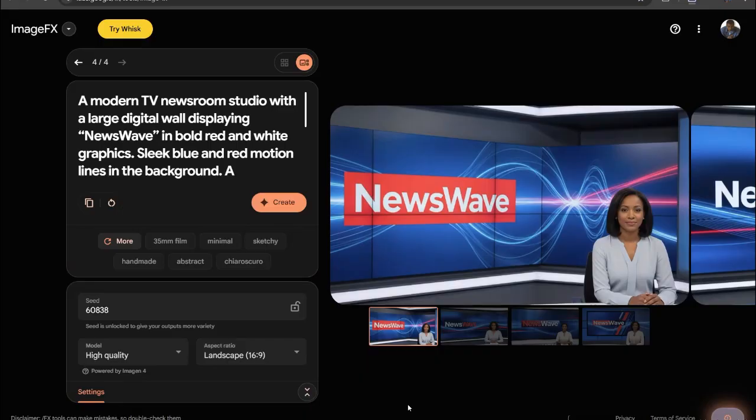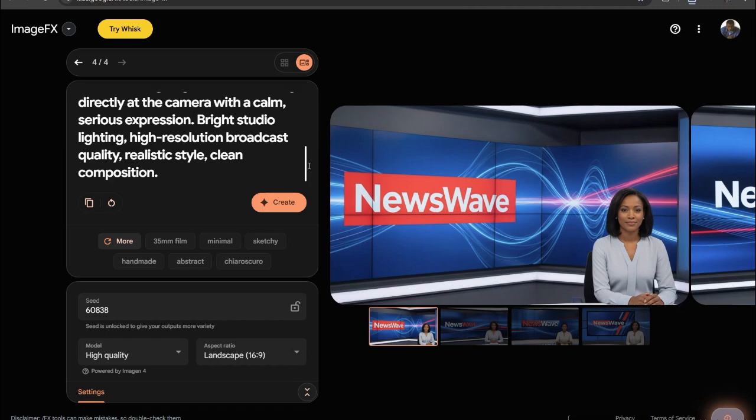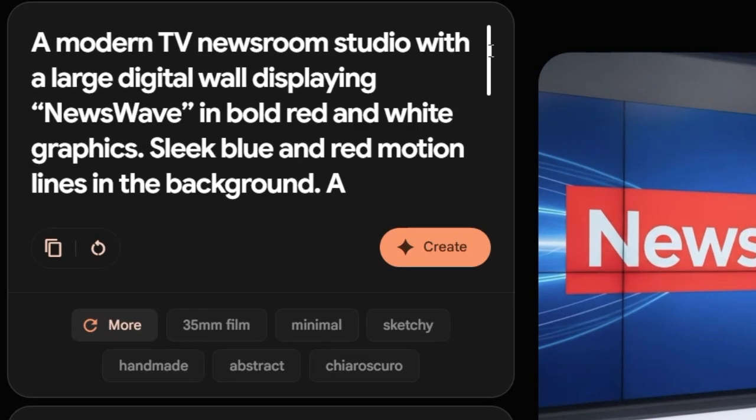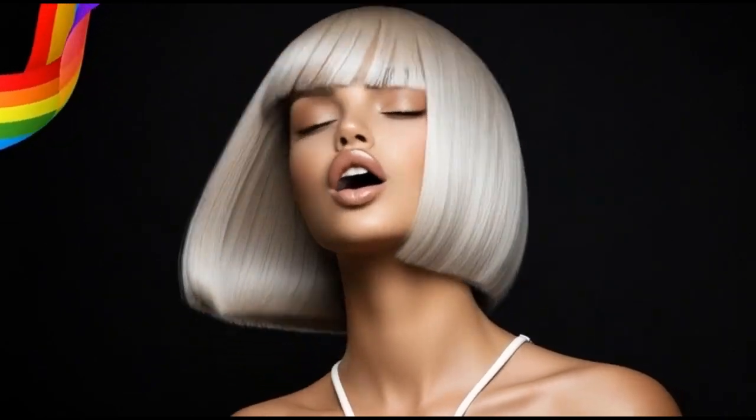Now, we'll be using Google Image Effects for image generation and Google's Nano Banana Pro for image manipulation. So head over to Google Image Effects, link in description. Enter your text in this prompt field. You can also include your channel name if you want. You can leave it at breaking news. I'll be showing you one of the best free image to video animation websites, so stick with me.